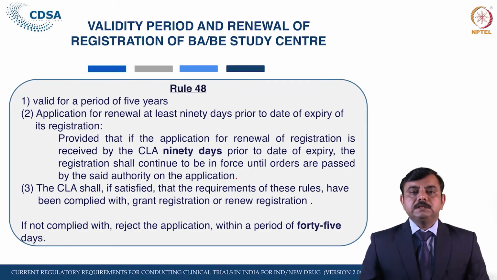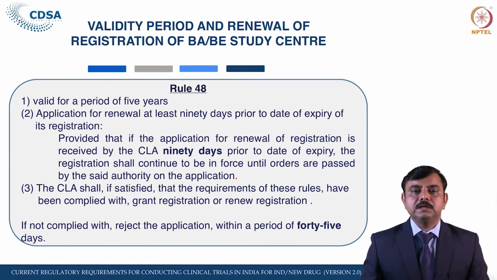The central licensing authority, after scrutiny of the information enclosed with the application and after taking into account the inspection report and the information required, if he has found that the requirements have been complied with, can grant or renew registration in Form CT9. So we have seen the BAB study approval and its conditions of permission.